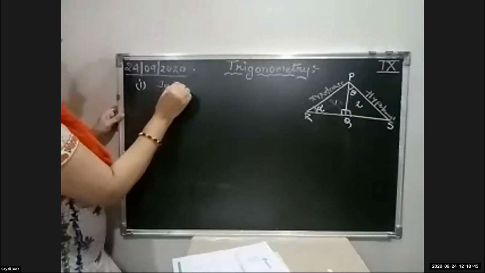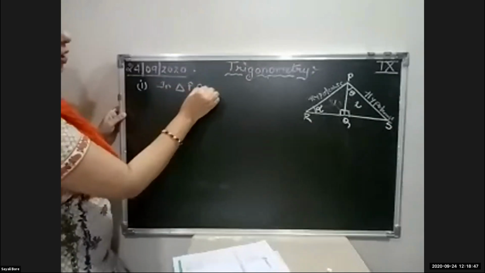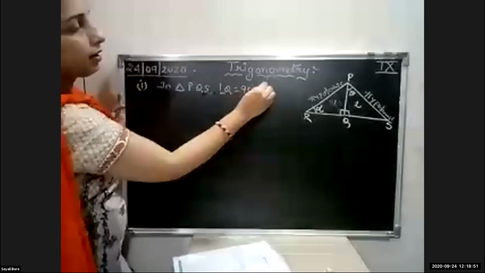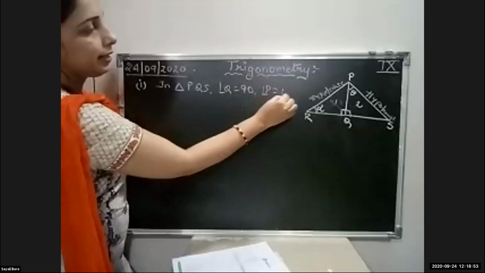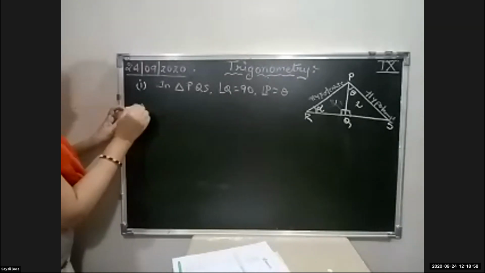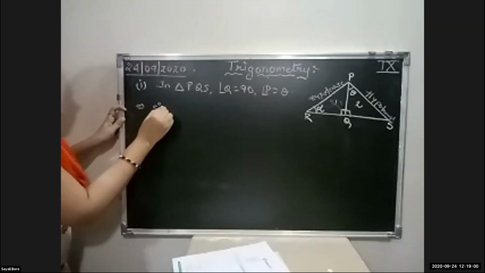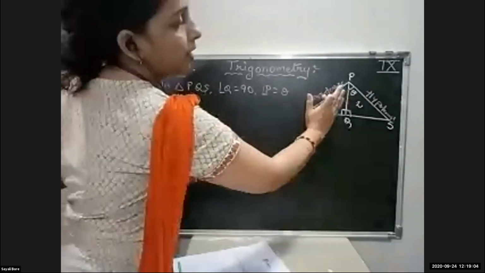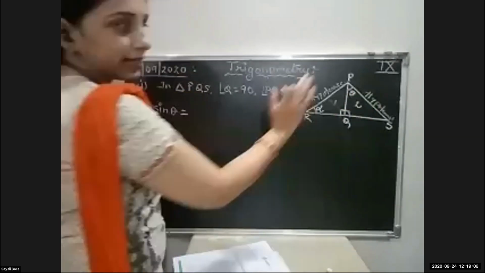So in triangle PQS, angle Q equals 90 degrees and angle P equals theta. First, sin theta. Don't look at this other angle. Just concentrate on the second angle over here.